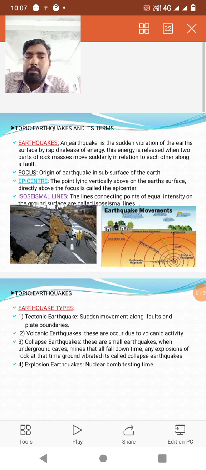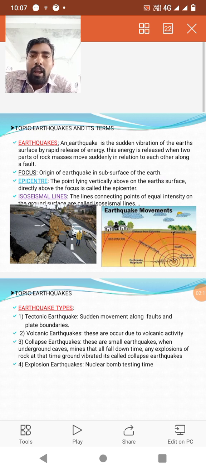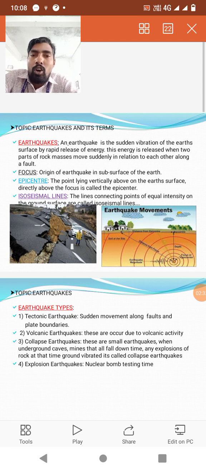Why is it vibrated or shaken? Because of the rapid release of energy. Due to the rapid release of energy, the earth surface is vibrated or shaken. This energy is related to when two parts of rock masses move suddenly or have some displacement, and then a huge force or rapid energy is discharged or released. That energy causes the vibration of the earth surface.